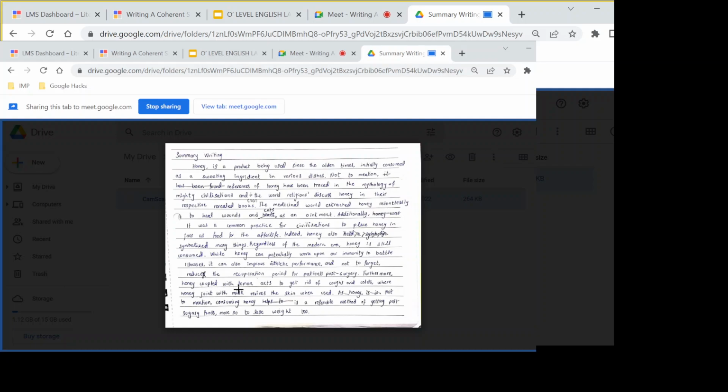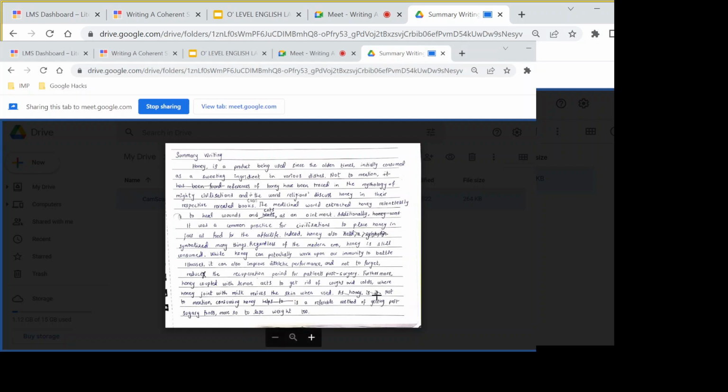Furthermore, honey coupled with lemon acts to get rid of coughs and colds. We had the point here, combined with lemon, right? He's used the phrase get rid of, where honey joined with milk revives the skin when used. So it improves the skin complexion or the skin's overall look, and the child has used the word revives. And of course, the sentence structure makes sense here.